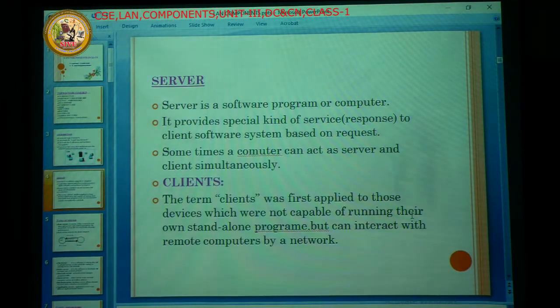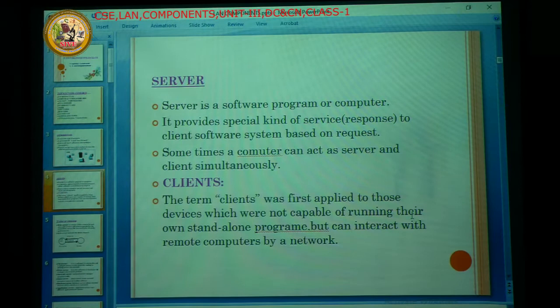It provides a special kind of service to the client. Here the client gives the request to the server. The server's role and responsibility is to take the request from the client and give the response to the client.